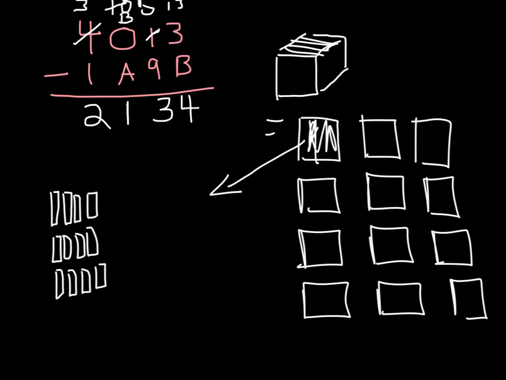So our final answer, subtracting 4013 minus 1A9B, is 2134, and this is all base 12. This whole calculation, every number is base 12.